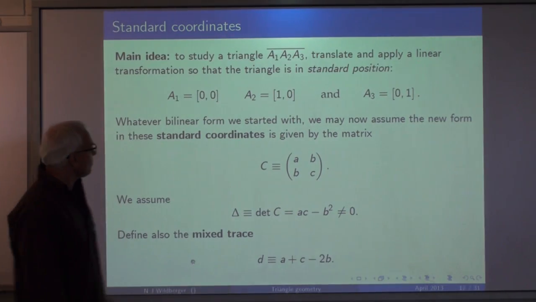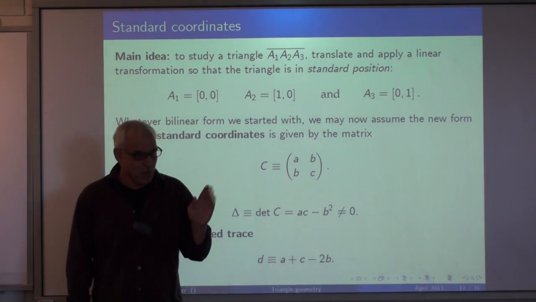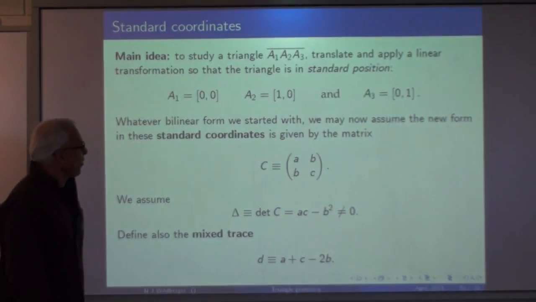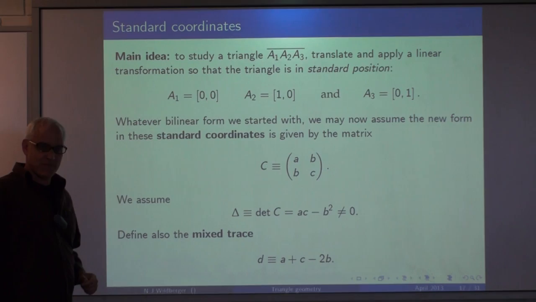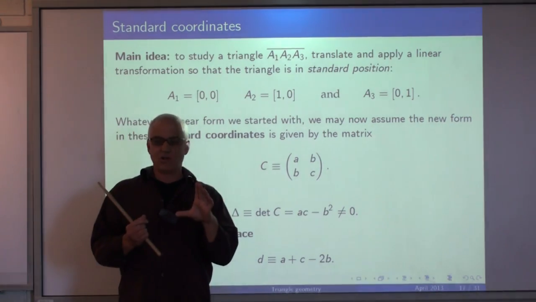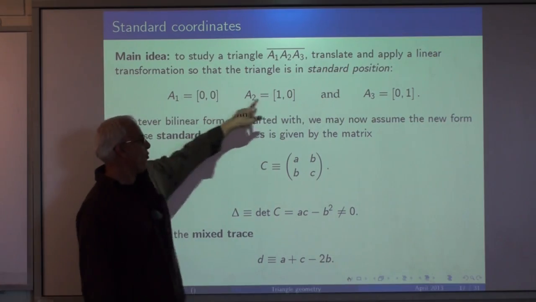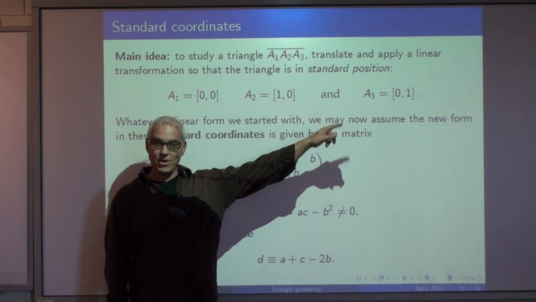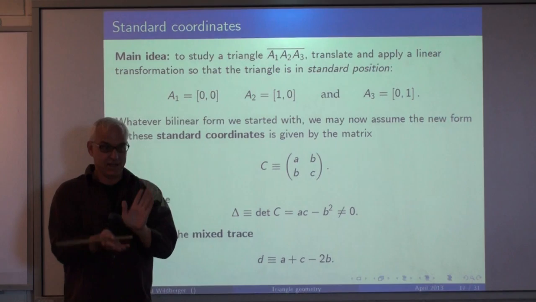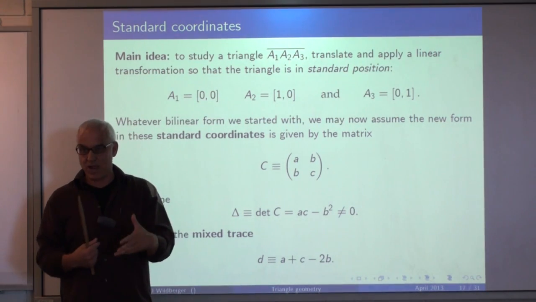All right, that's very good. So we have the following idea. It's very simple, but it turns out to be remarkably powerful. Our idea is that we want to study a triangle. Wouldn't it be nice to use linear algebra and transform that triangle into some very simple triangle? Say the triangle whose points are 0, 0, 1, 0, and 0, 1. We can do that by first translating so that one of them is at the origin, and then we make a linear transformation. So now the triangle has been linearly transformed to this simple triangle.